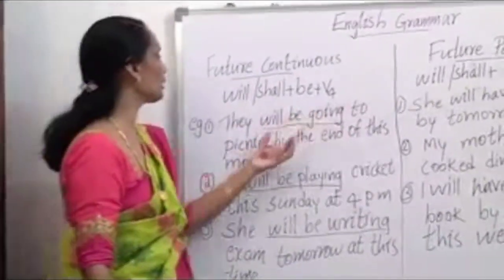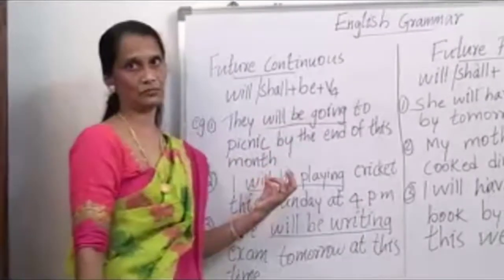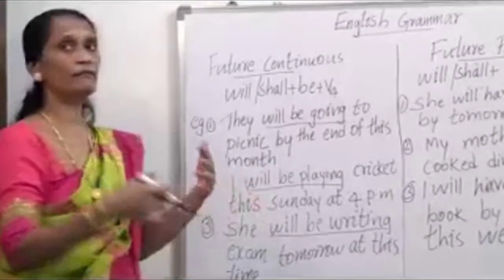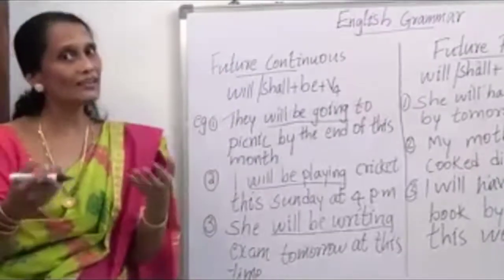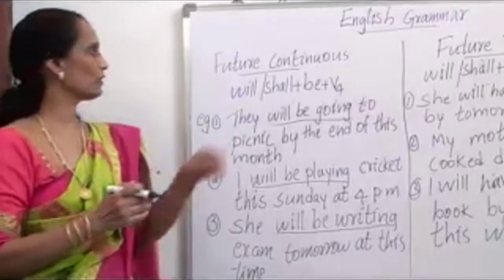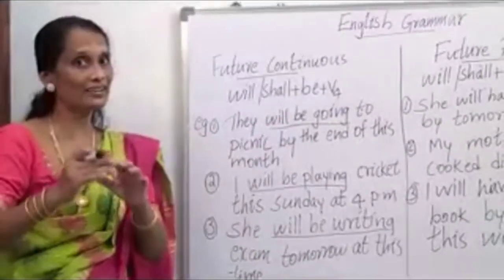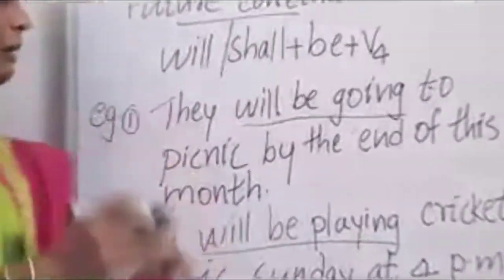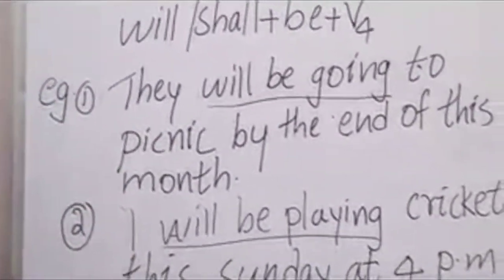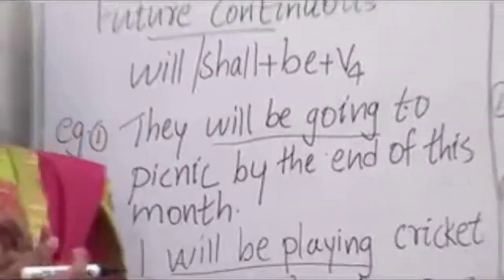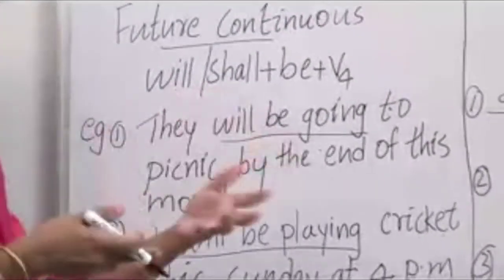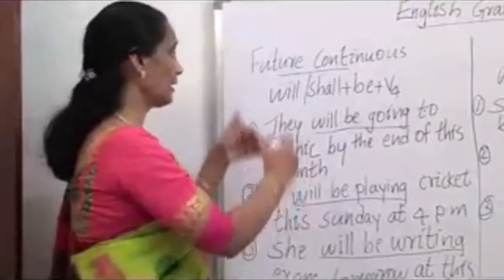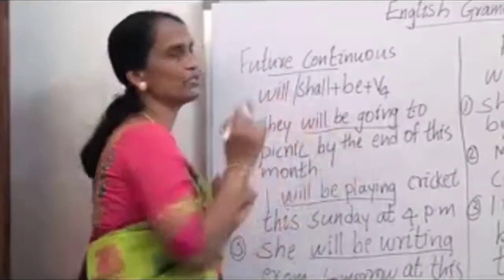They will be going to picnic by the end of this month. They have not gone already. They must go. When will they go? They will go at the end of this month. So that action should happen at the end of this month. So any action which will be continuing in the future is known as future continuous tense. They are going for the picnic, so that will be done at the end of this month.